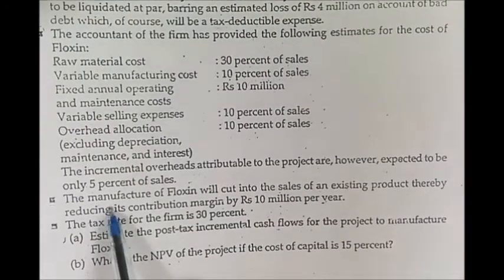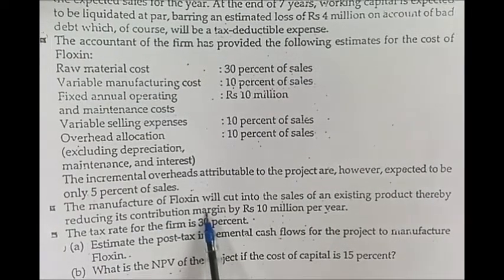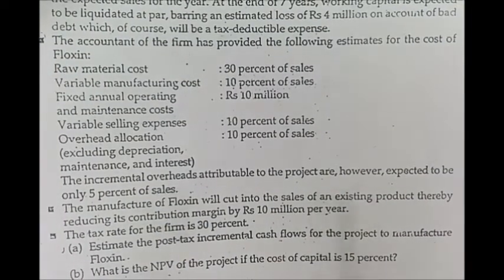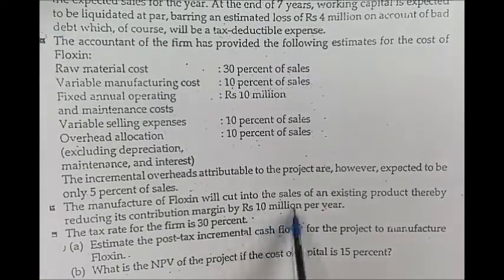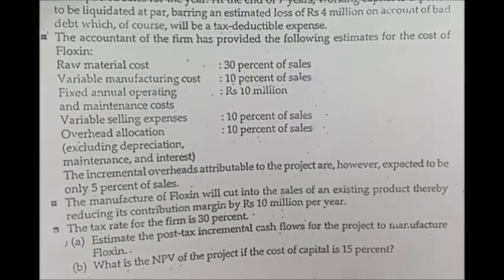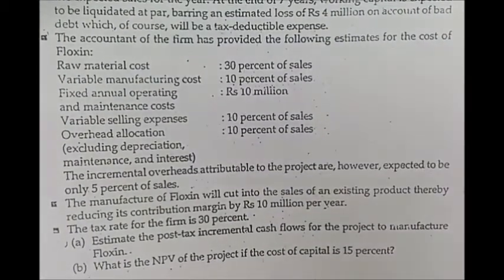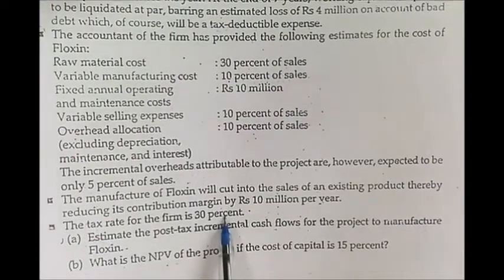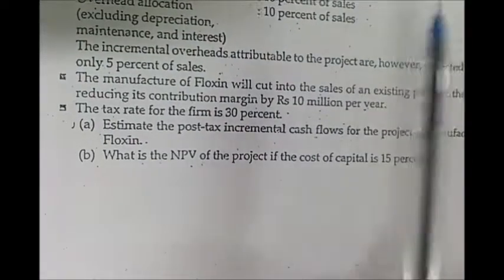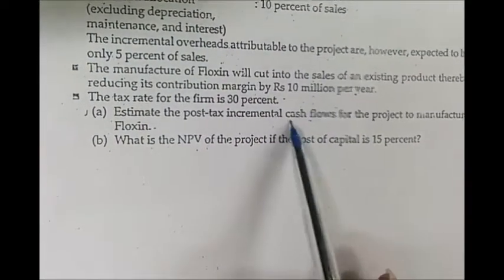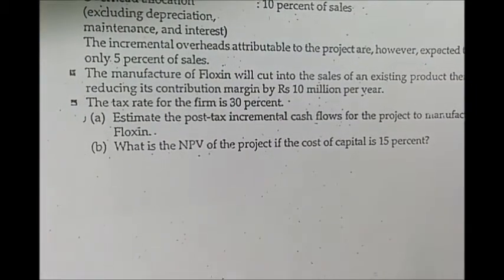Then another point given is that if you produce Floxin, there will be a reduction in the contribution margin of other products that Modern Pharma produces by 10 million per year. So we will consider this whole amount as a deduction, because when you are producing Floxin, you are losing 10 million on your other products. The tax rate is 30%. So looking at the details, using all this information, we will calculate cash flows and NPV for this project, to decide whether to accept this project or not.